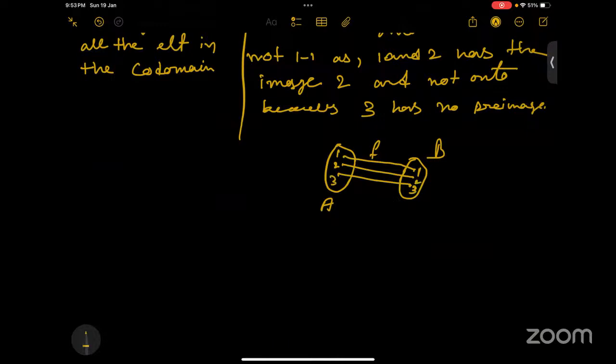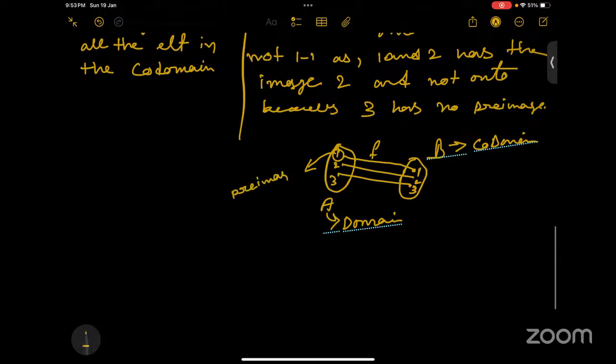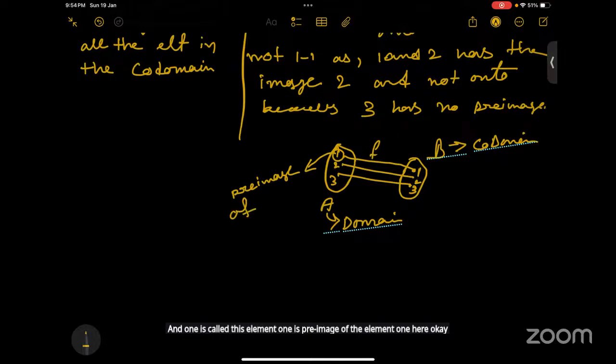So this is called the domain. This is our codomain. This element 1 is called the pre-image of the element 1 here, and this element 1 is the image of 1.